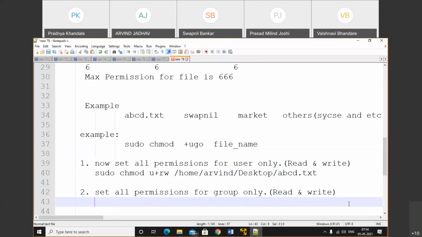Now let's do it one more time. sudo chmod. For group it is g, so g plus read and write, then the path of abcd.txt. Like that, we can set the permission for group.